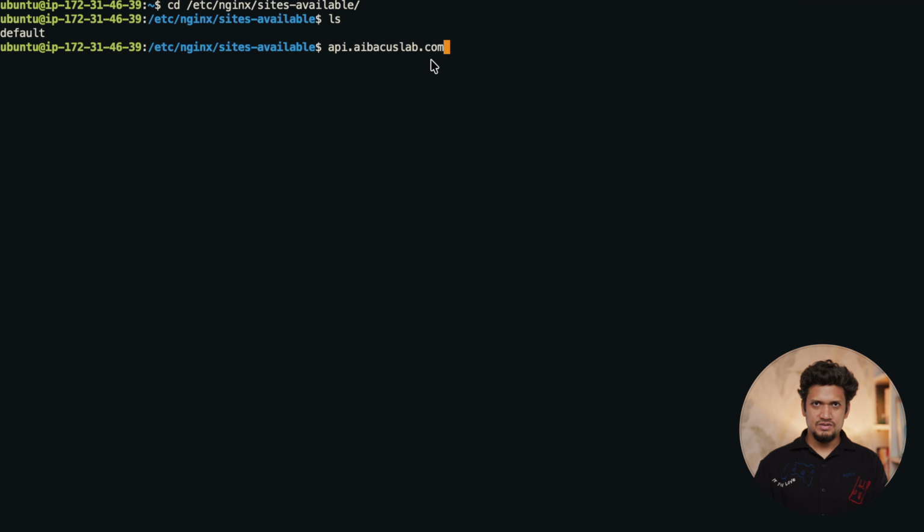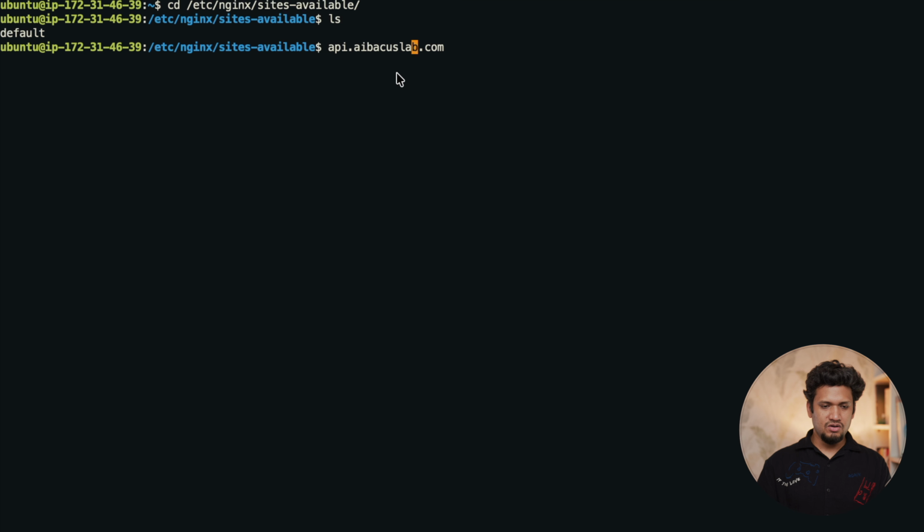Whenever there is a call on api.aibackuslab.com through HTTP or HTTPS, I want Nginx to route these to either application 1 or application 2 by load balancing.